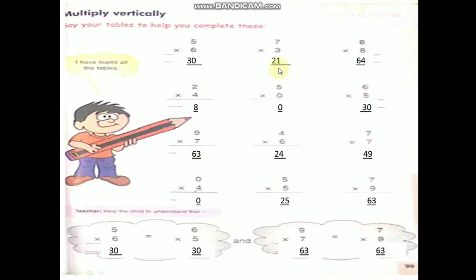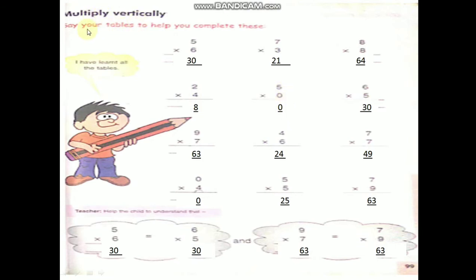If you know tables, you can write answers, children. First you have to learn tables well, then only you can multiply vertically. Direct answer you will get in your mind if you know tables. 8 8s are 64. Vertically you can multiply. 4 2s are 8. 0 5s are 0.